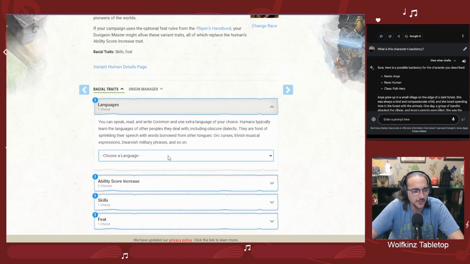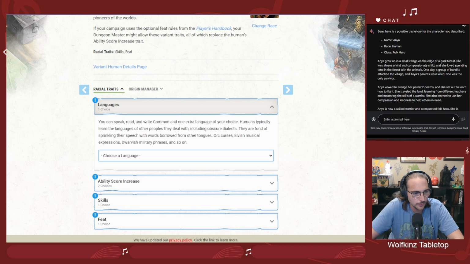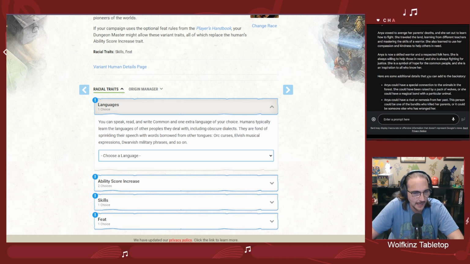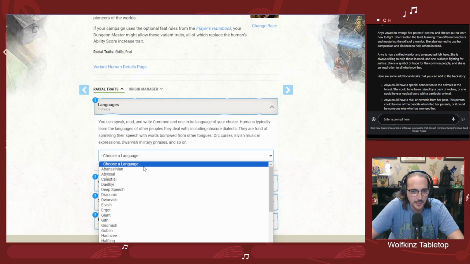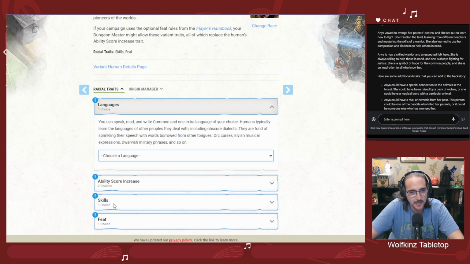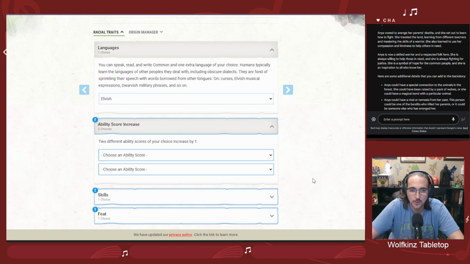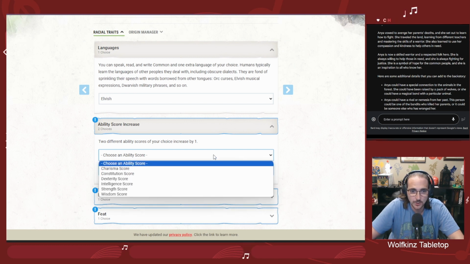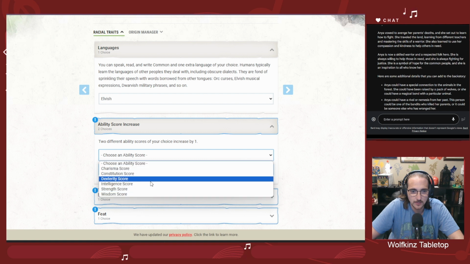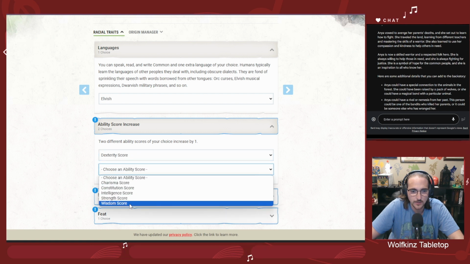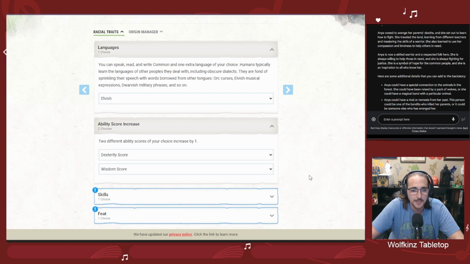So, languages. Let's think about Anya. What are we making? Anya's a folk hero human who definitely has a connection to the forest, definitely a connection to animals. So apart from common, perhaps she had some ties with the elves, especially living next to the forest. It says raised by wolves, but I could see her falling in with a pack of elves as well. So two different ability score increases. We're going to be making her a ranger, so I'm definitely going to give her Dex, and let's go with Wisdom because that's the spellcasting modifier.